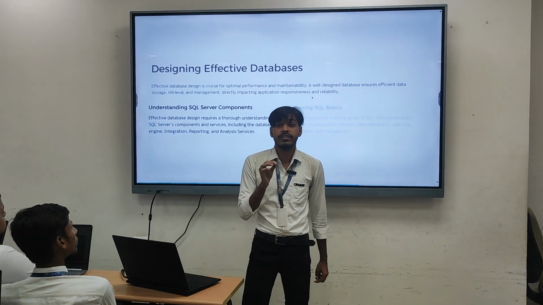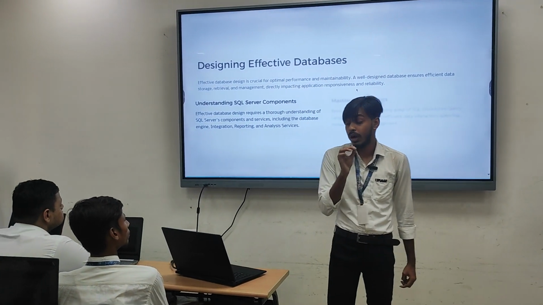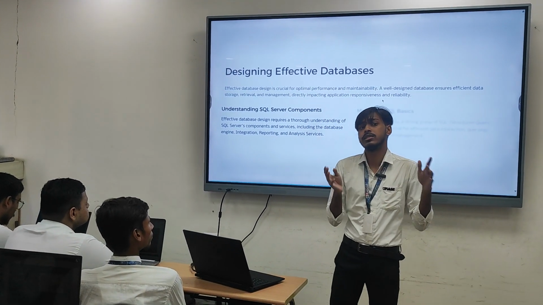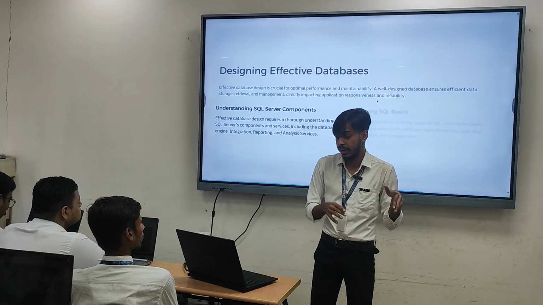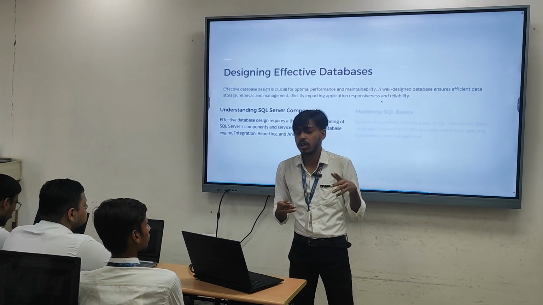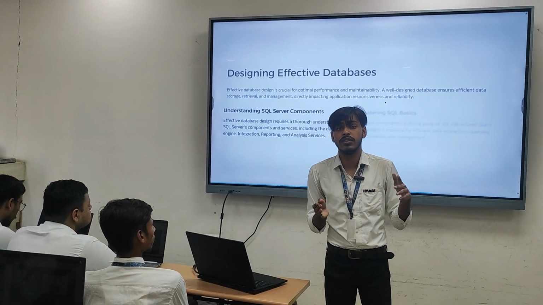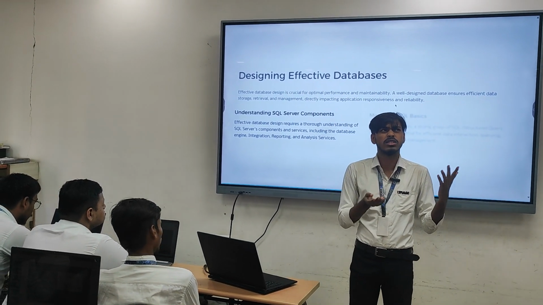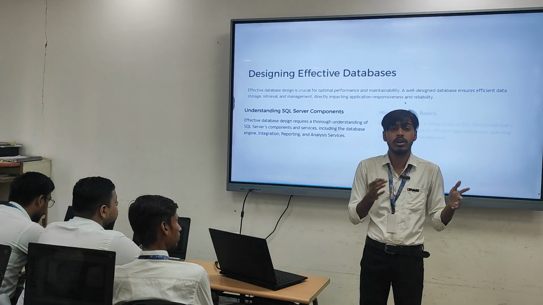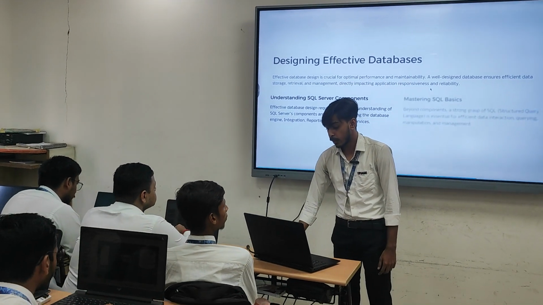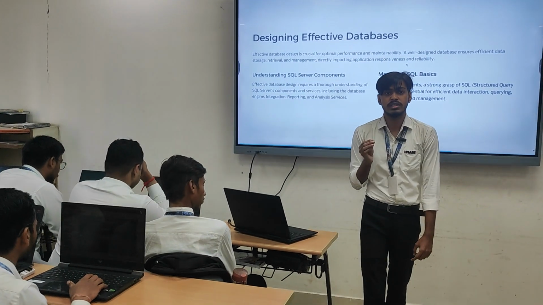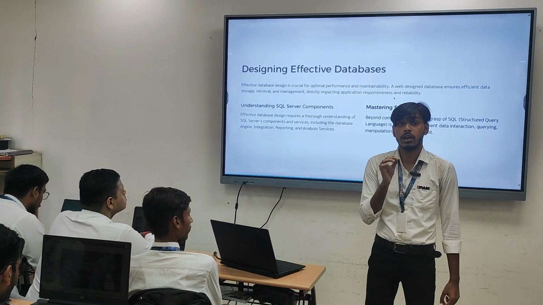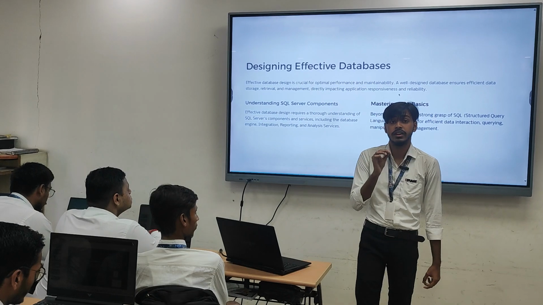To design an effective database, first we need to understand the SQL Server components: what SQL Server provides us, and what SQL Server helps us do with our data. We can also integrate SQL Server with other applications, and it helps us store our data in this application. There are also some basic SQL commands in SQL Server which are really important, because without them we cannot manipulate our data and we cannot retrieve our data.